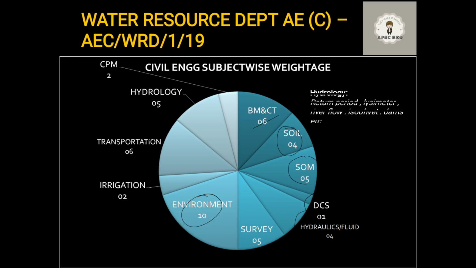Okay, next important subject that you see is CPM, construction project management. In this subject you can usually expect 1 or 2 questions, and you cannot afford to lose them because it is very easy. There are only a few topics from this subject which are important. All the terminologies, what is an activity, what is an event, these are important. There are only 2 parts, the CPM and the PERT.